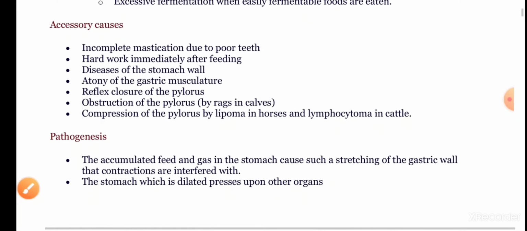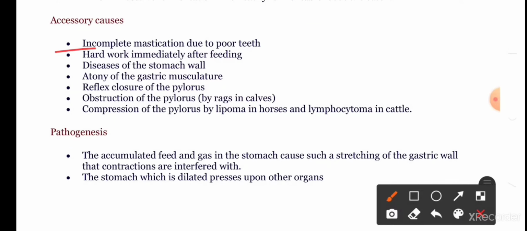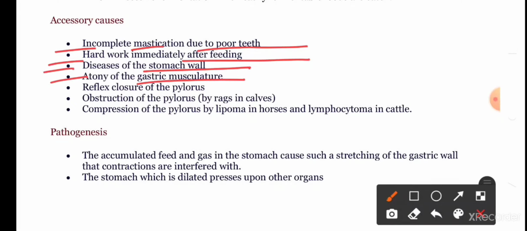And some accessory causes like incomplete mastication due to poor teeth, hard work immediately after feeding, diseases of the stomach wall, atony of the gastric musculature, obstruction of the pylorus, and compression of the pylorus by lipoma in horses and lymphocytoma in cattle.